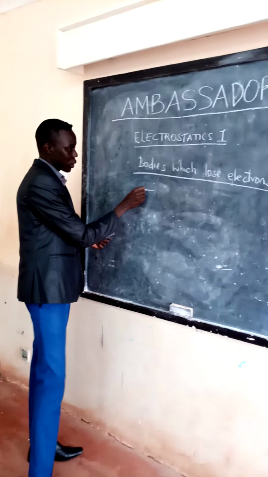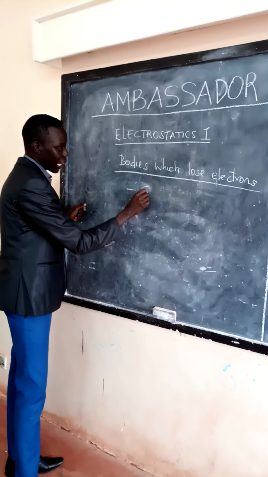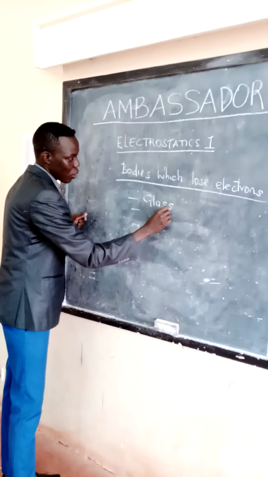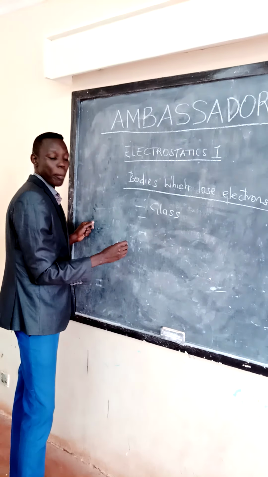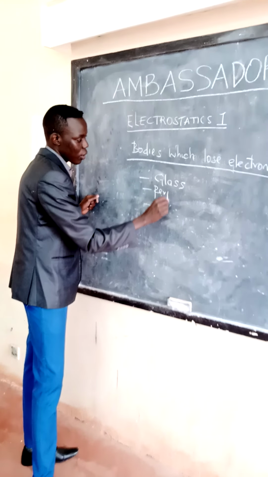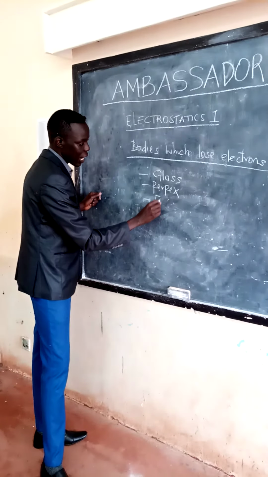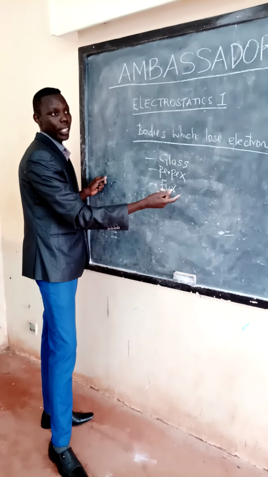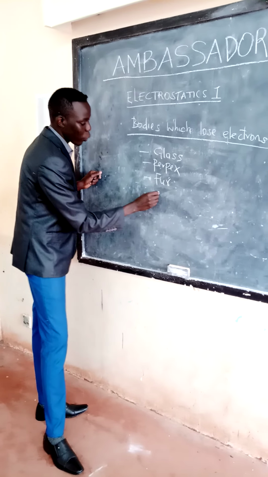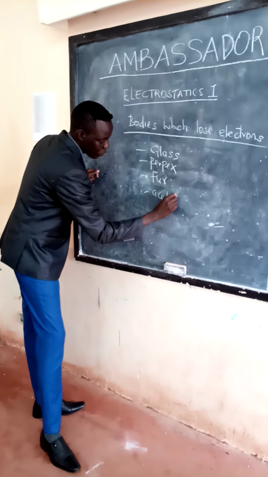I will give examples. We have glass. Also, we have perspex. We have also what we call fur. I know you know fur. Yes. Then we have another one we call acetate.